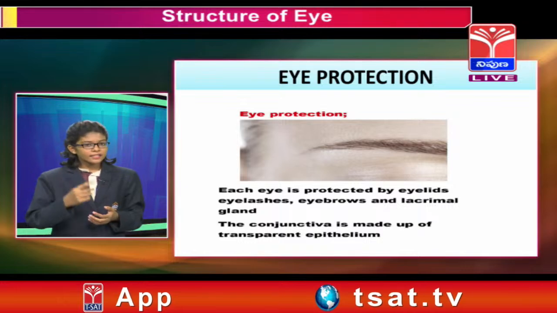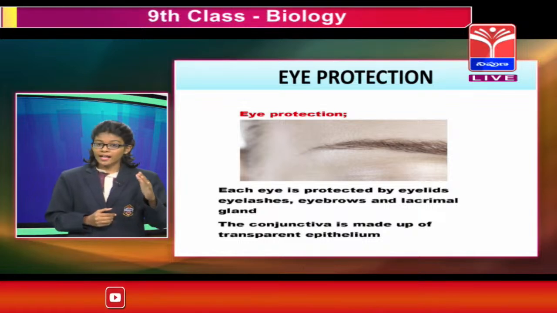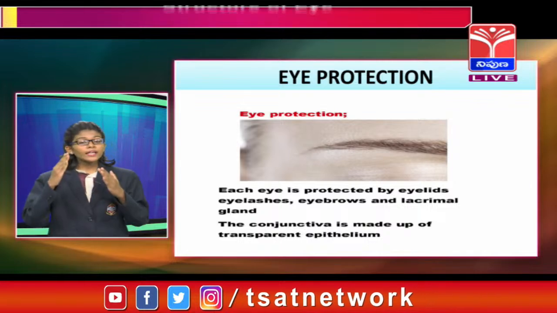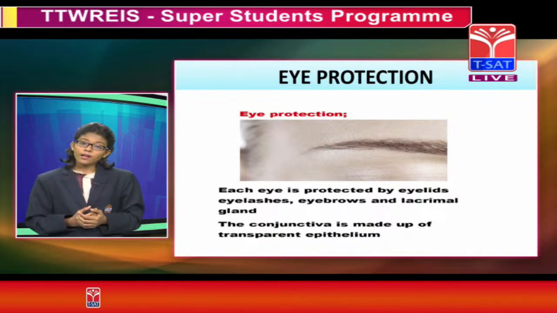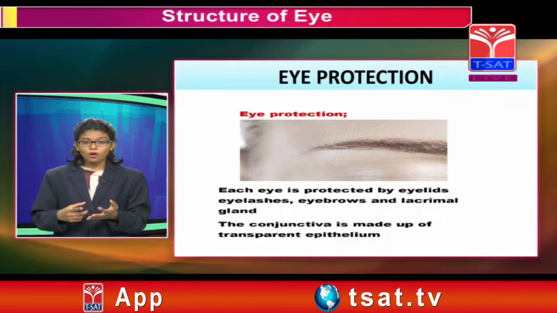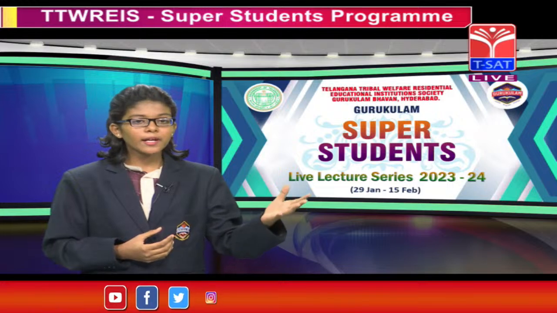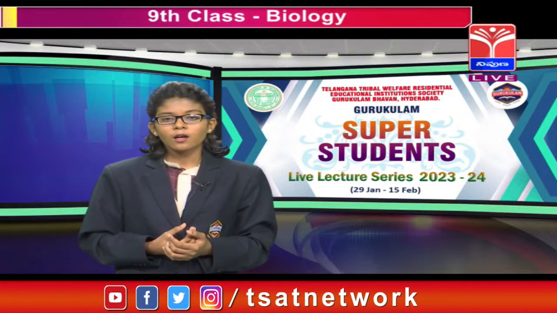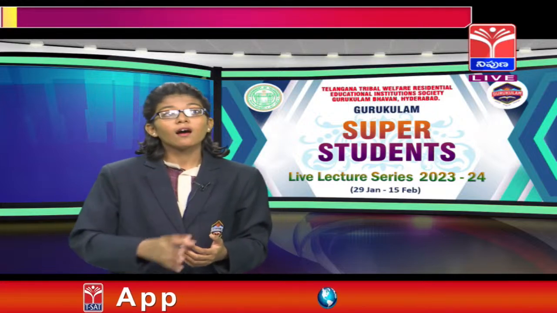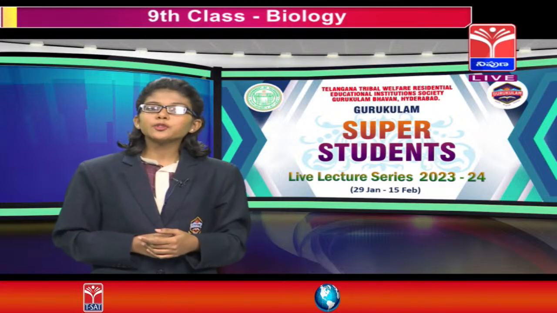A thin layer called conjunctiva, which covers the front portion of the eye, is made up of a transparent epithelium. As it is made up of transparent epithelium, we can see through it. Or else, if it were made up of any other epithelium like translucent or opaque, we couldn't see through it because they are not as clear as the transparent epithelium. Cornea is the clean window that protects our eye from the direct exposure of light. So in this way, we need to protect our eye.